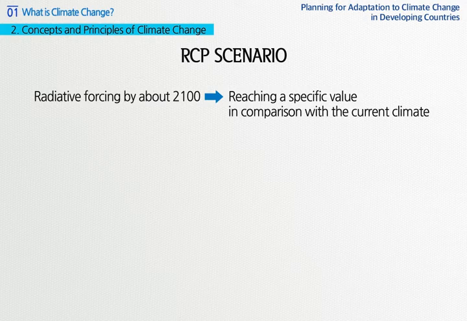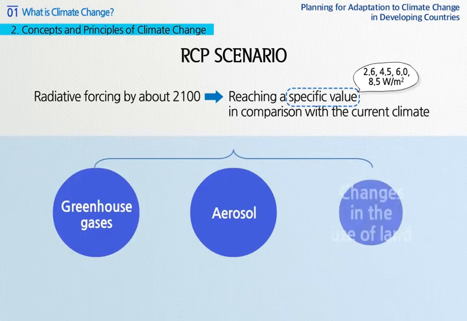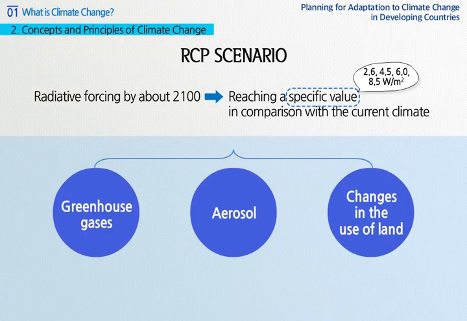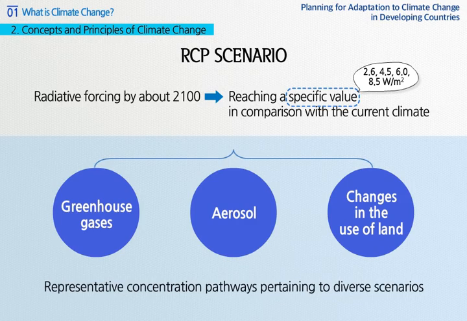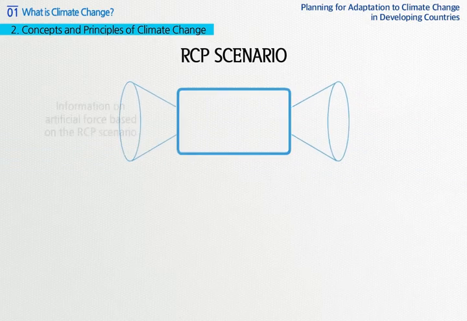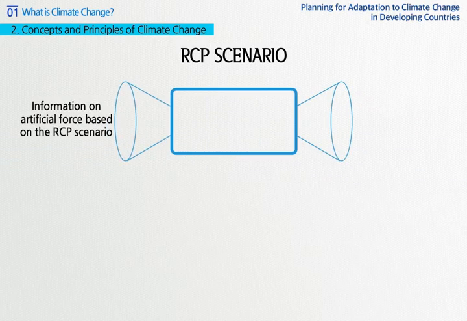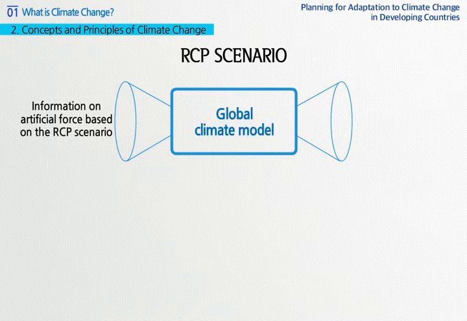RCP scenario is the representative concentration pathways scenario, about various scenarios of changes of greenhouse gases, aerosol and soil use that will have radiative forcing reach a specific value in comparison with the current climate by 2100.